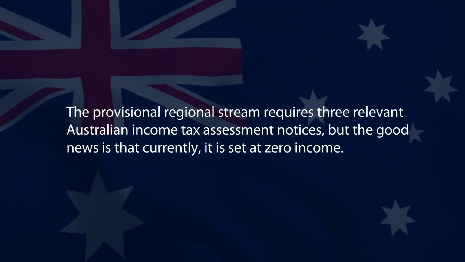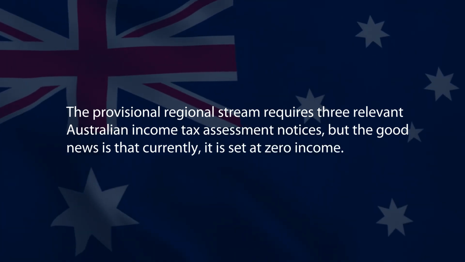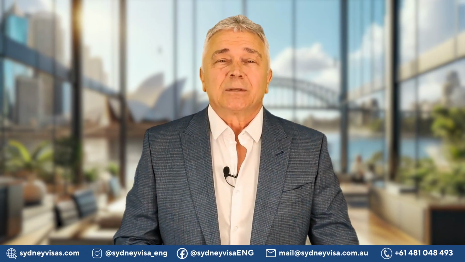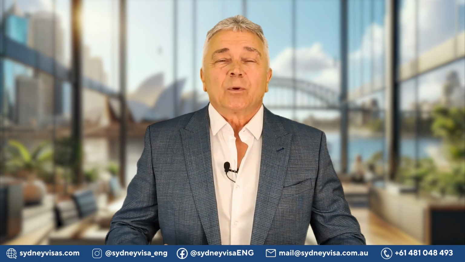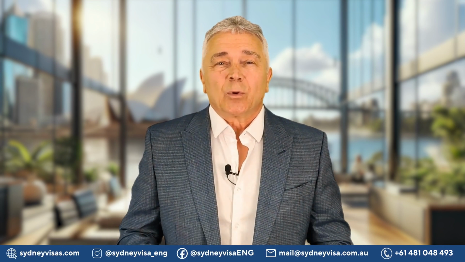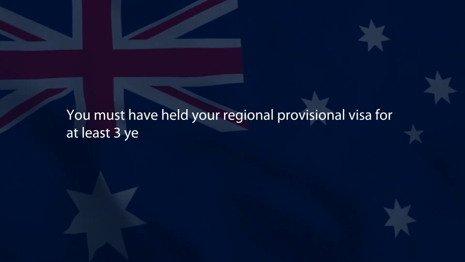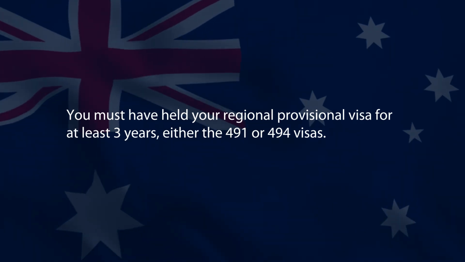Regional provisional stream requires 3 corresponding Australian tax assessment notices, but the good news is that it's currently set at 0 income. You can arrange these assessments even if you're a non-resident. If the government changes this income level in the future, it usually won't affect current visa holders for obvious reasons. Also, for this stream, you must have a regional provisional visa for at least 3 years, either Visa 491 or 494.